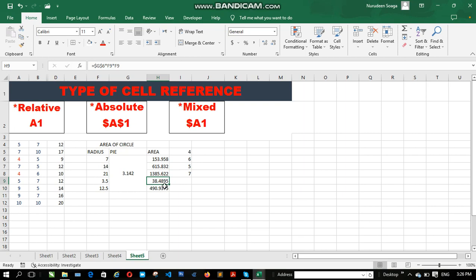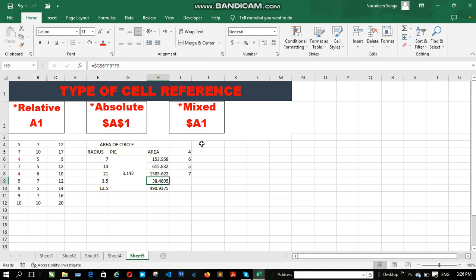Then the next one we are going to look at is a mixed cell reference. In mixed cell reference, we can have a column locked and the row unlocked. We combine it together that way. If you take a look at this example, the column is locked in this case, but the row is not locked. So that is what we call mixed cell reference. Or we can have a cell being locked, another cell not being locked. So it's still a mixed cell reference.